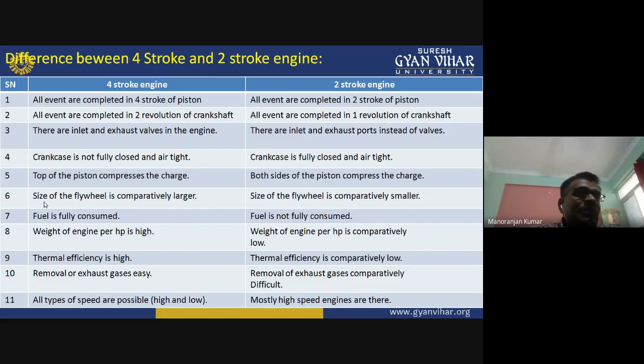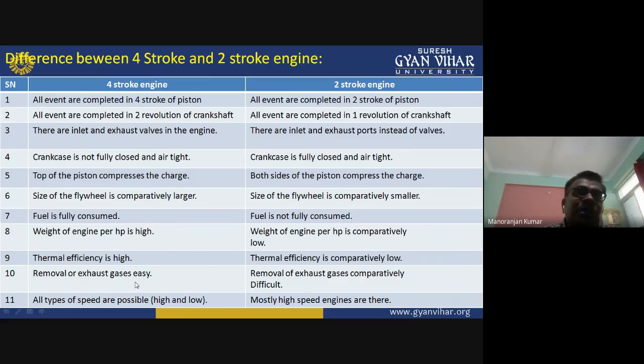The other difference between the four-stroke and two-stroke is that the weight of the engine per horsepower is high in the four-stroke engine, whereas the weight of the engine per horsepower is comparatively low in the two-stroke engine. The thermal efficiency is high in the four-stroke engine, whereas the thermal efficiency is comparatively low in the two-stroke engine.